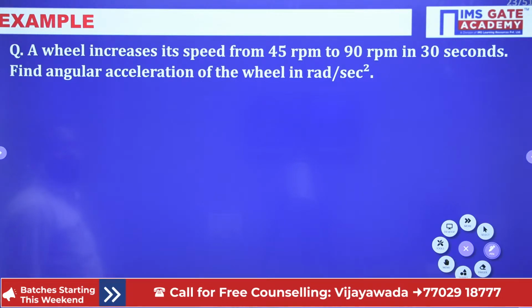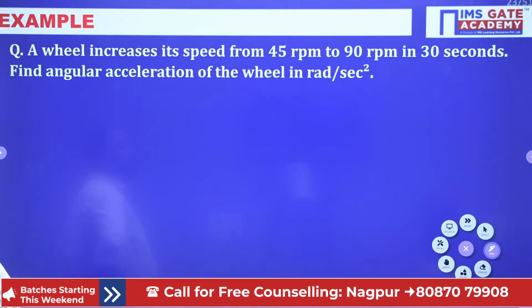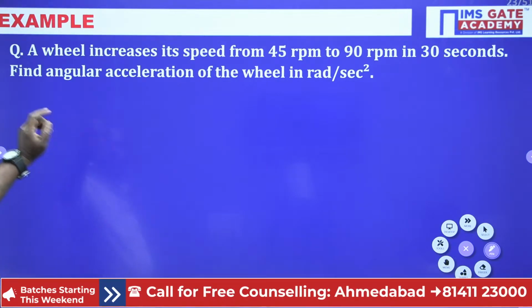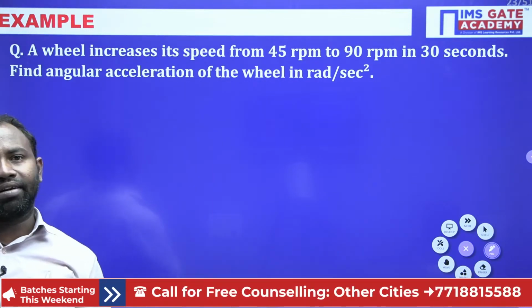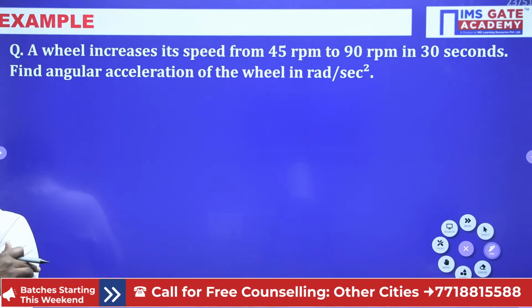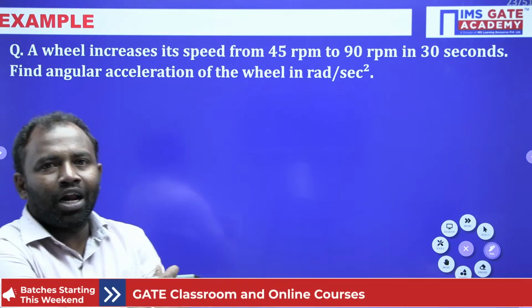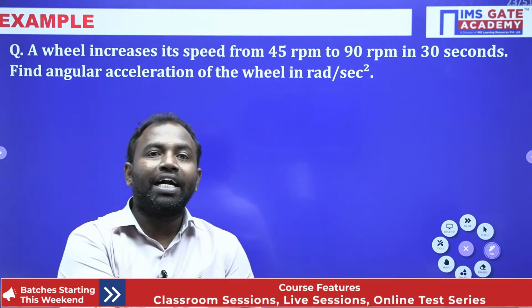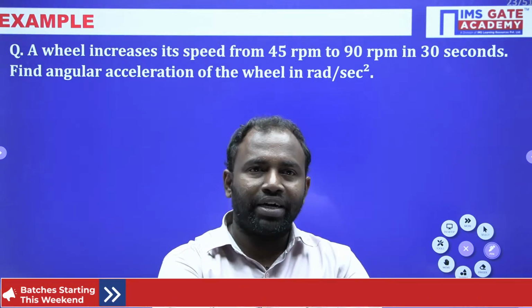What is given? A flywheel increases its speed from 45 rpm to 90 rpm in 30 seconds. Now find the angular acceleration of the wheel in radian per second square. Here rpm is given. Initial rpm is given, final rpm is given. That means initially it is rotated with 45 rpm. After 30 seconds, it reaches 90 rpm.